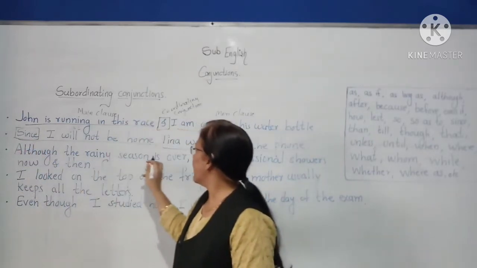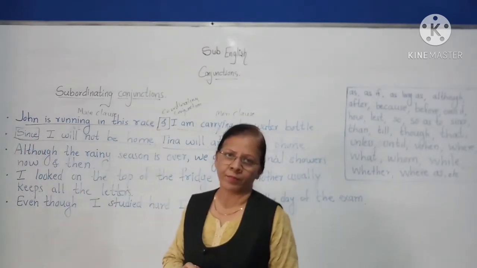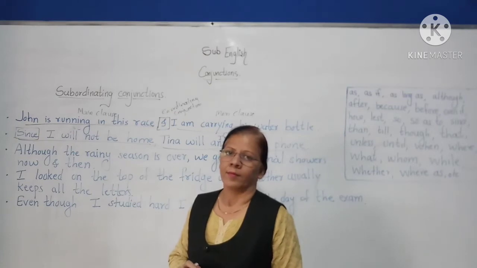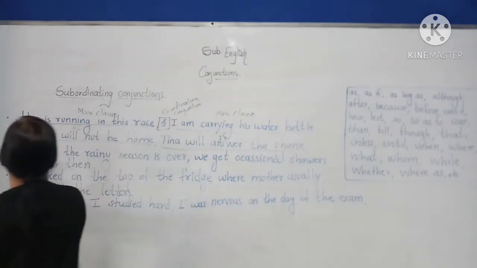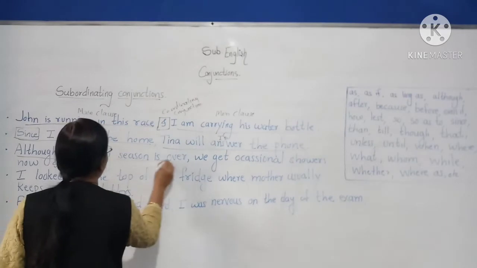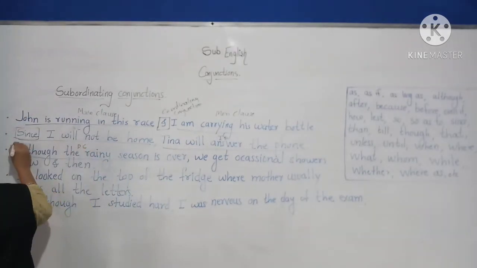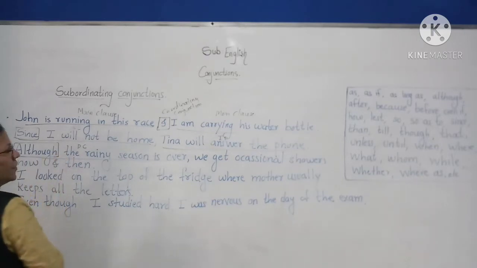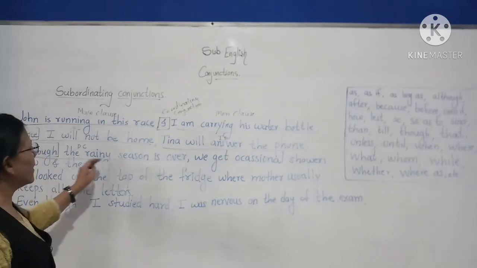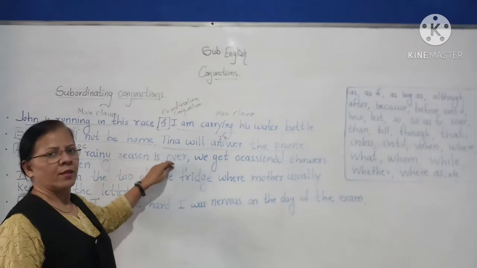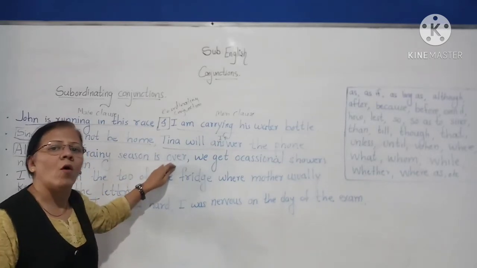Next, although the rainy season is over. This is your dependent clause, and "although" is the conjunction. Although the rainy season is over, here it doesn't stand on its own.